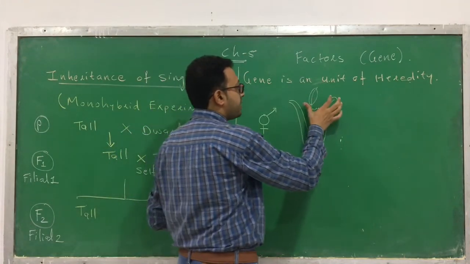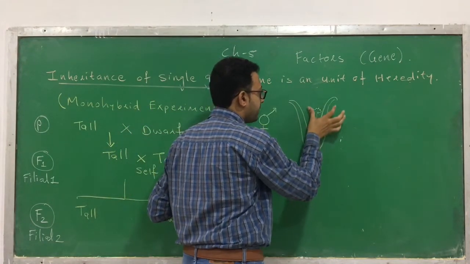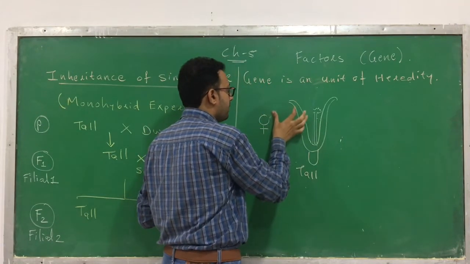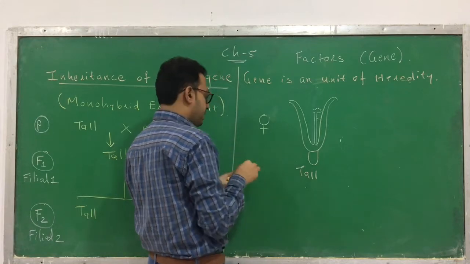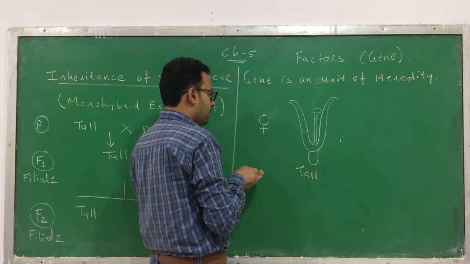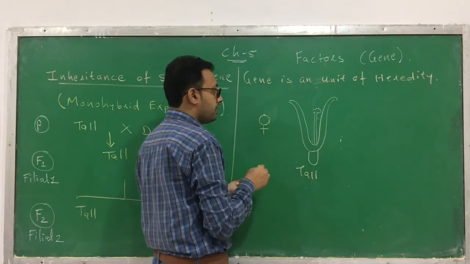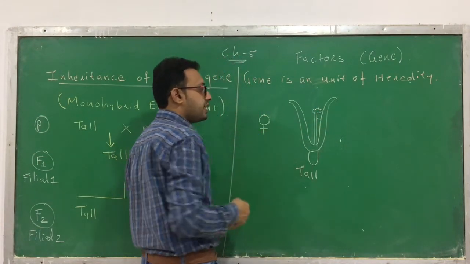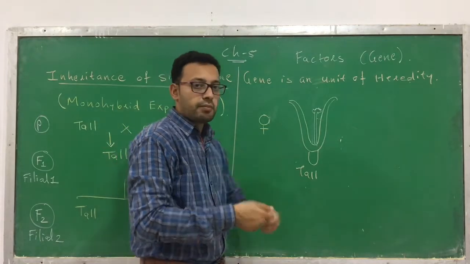He has removed the anther from it. Clear? Now it becomes a female flower because the anther has been removed. So now it has only the female part.